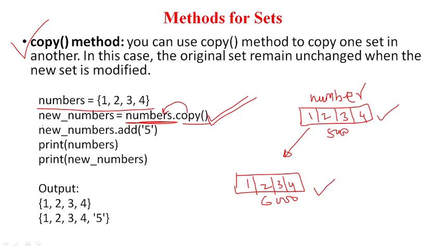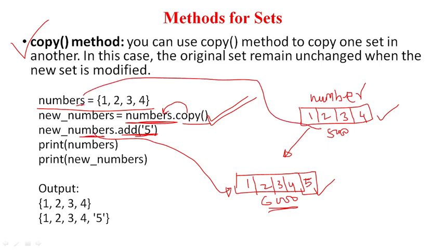Now I am doing the modification here on the new numbers. This is our new numbers. Okay, so I am doing addition here, add 5. So I am adding one element here, 5. Okay, when I add the element 5 here, it has a different address. So new numbers has a different address, and numbers has this address. So when I do the modification here, then only this copy will be modified, this copy will not be modified.